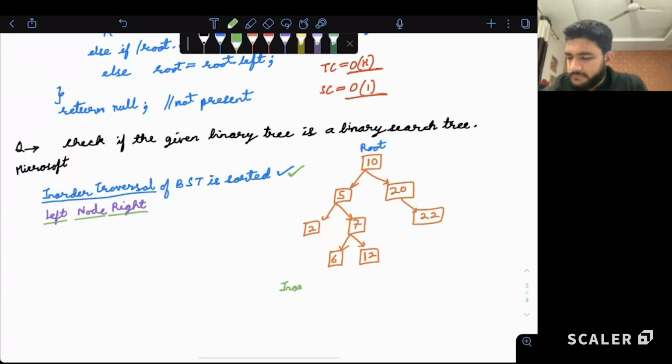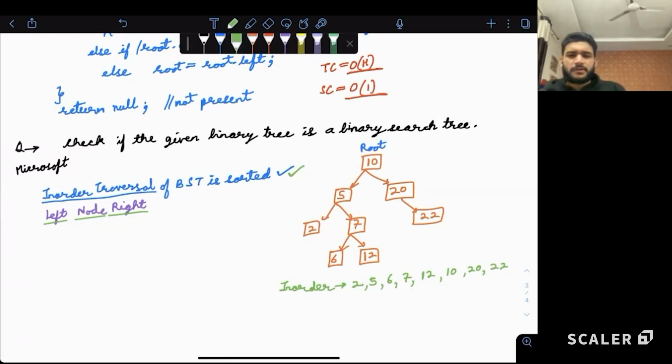what is the in-order traversal of this particular tree? Correct. In-order traversal of this particular tree is 2, 5, 6, 7, 12, 10, 20, 22.